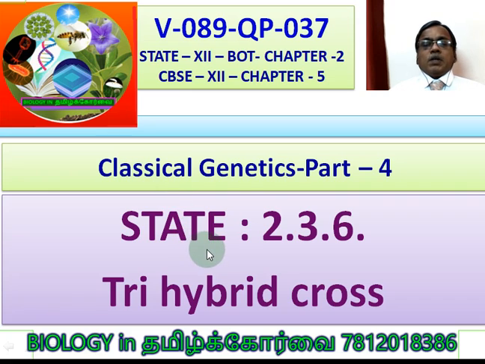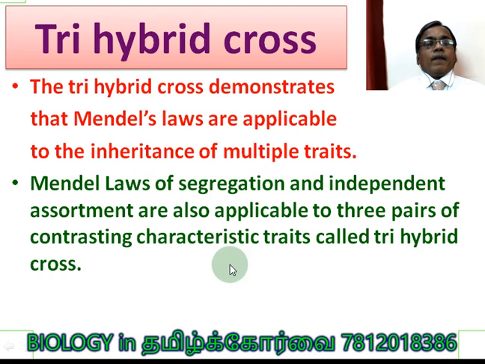Now we are going to discuss the state board book content 2.3.6, which is not covered in the CBSE book: Trihybrid Cross. The Trihybrid Cross means the study of 3 genes. In the Monohybrid Cross, we learned that only 1 gene was studied. But here, Mendel studied 3 genes with 3 pairs of alleles.